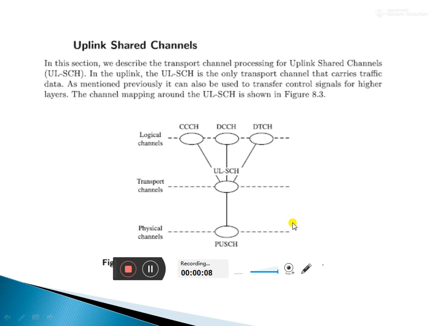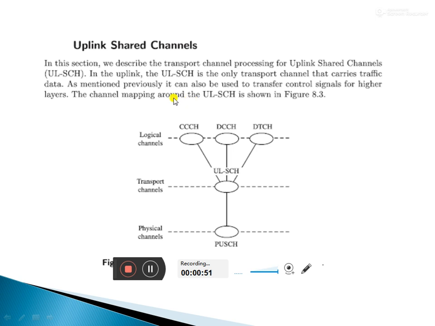Last class we discussed modulation techniques, the modulation procedure, and why we need modulation. Today's class is about uplink shared channels. In the third chapter, we already discussed what a channel is, what the types of channels are, and how a channel works. There are two main types of channels: one is logical channels, and the other is transport channels.